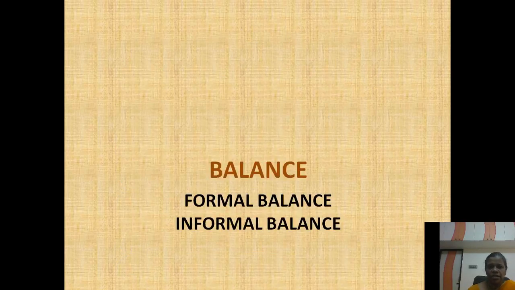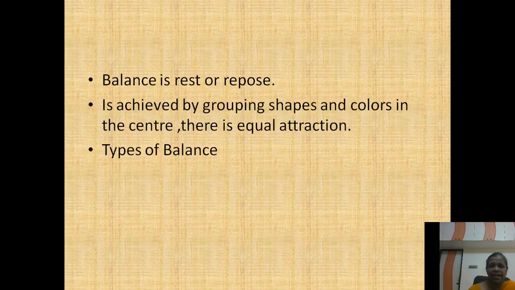Next, the important principle is balance. What is balance? Balance means rest or repose. When you purchase a mattress, it will be written as repose, and repose means rest. How can you achieve this balance? Balance is achieved by grouping shapes and colors in the center so that there will be equal attraction. Grouping objects, shapes and colors so that you get equal attraction is called balance.